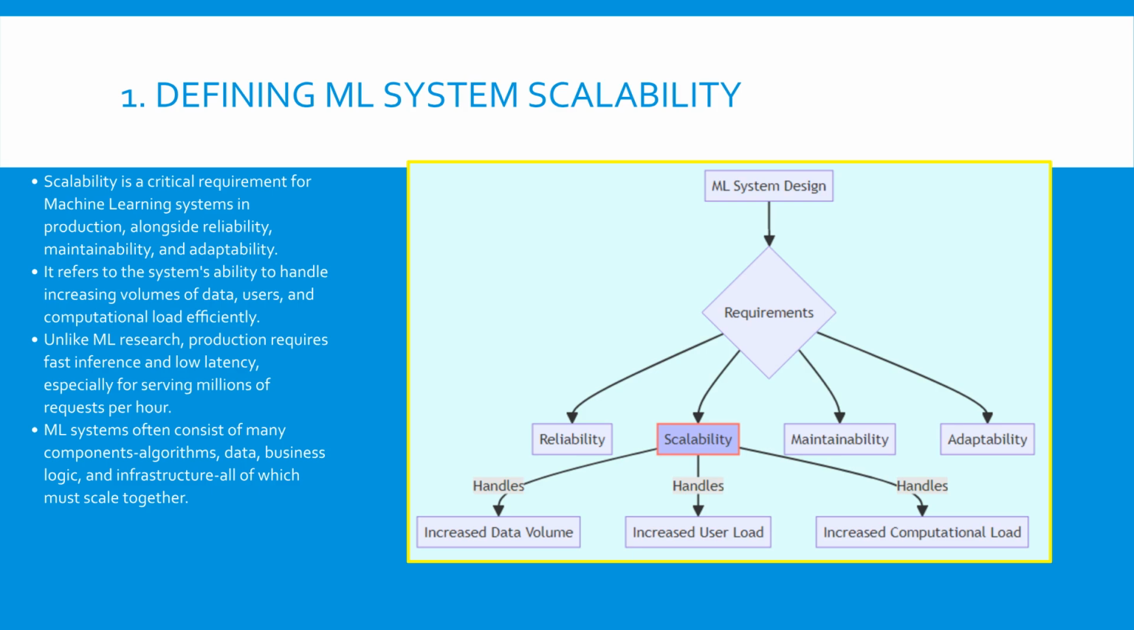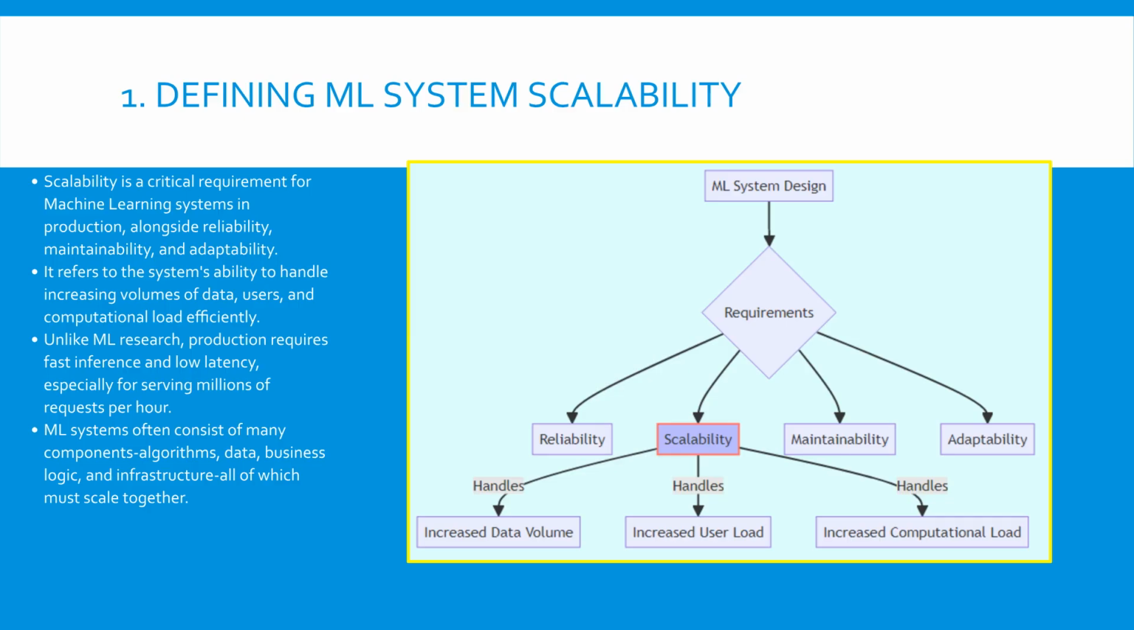ML systems are complex structures made of algorithms, data stacks, business rules, and the infrastructure underneath, all needing to scale as one unit. If one part bottlenecks, the whole system slows down. We must consider the entire system holistically when making design decisions for scaling. Understanding this comprehensive view sets the stage for success in applied ML.